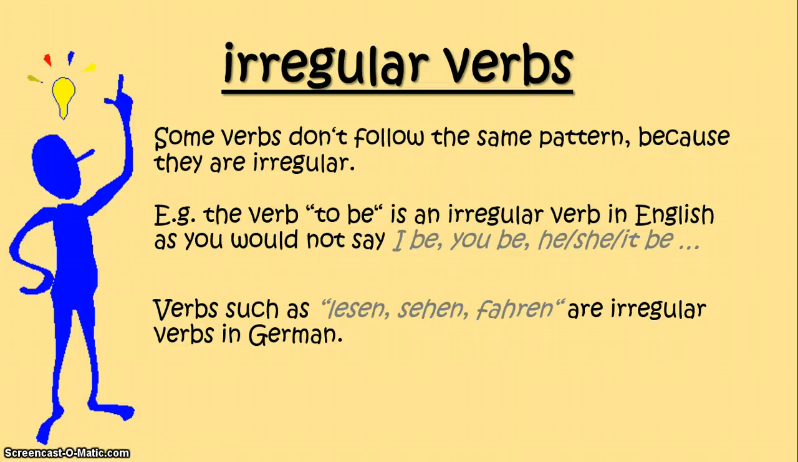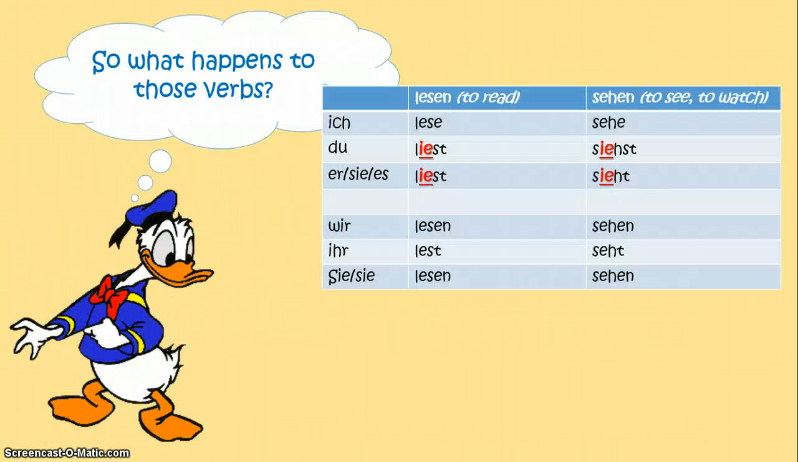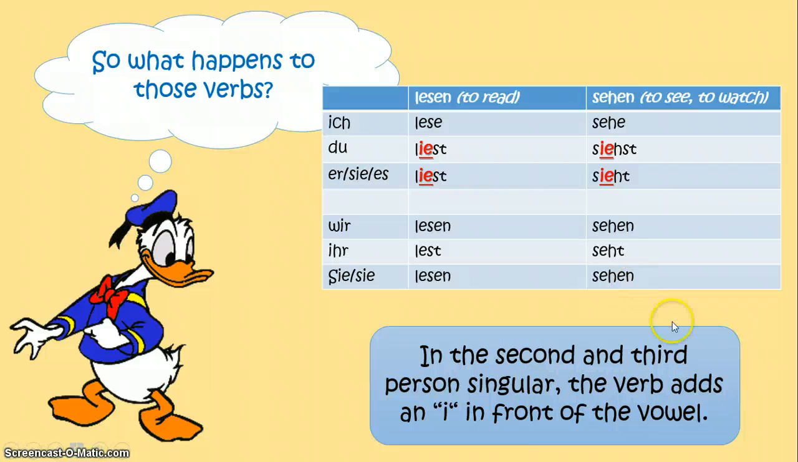So verbs such as lesen, sehen, fahren, they are all irregular verbs in German. So what happens to them? If you want to say you read or watch or see, they change the form in the you and the he, she, it form in the singular version. So in the second and third person singular, the verb adds an i in front of the vowel, as you can see over here. I've emphasized it in red.